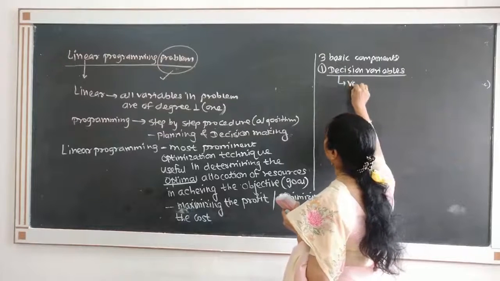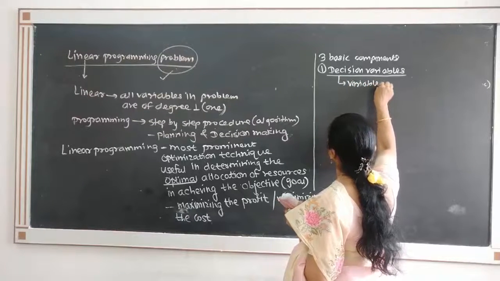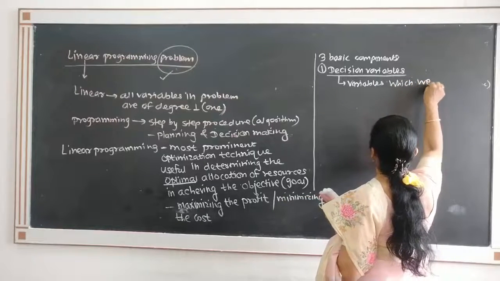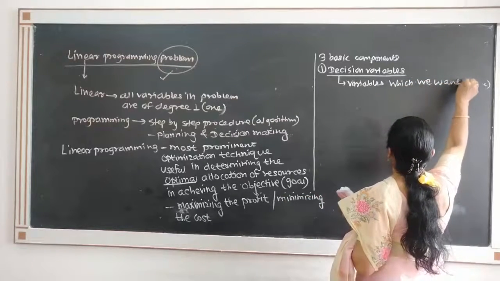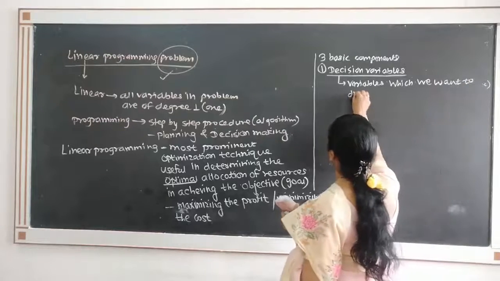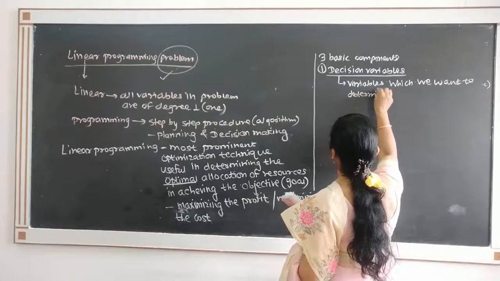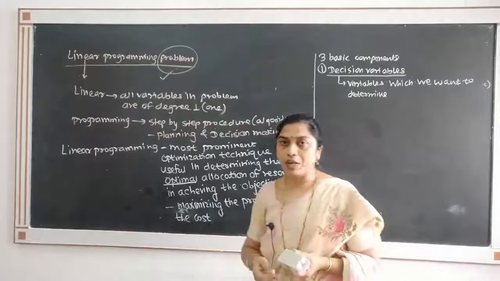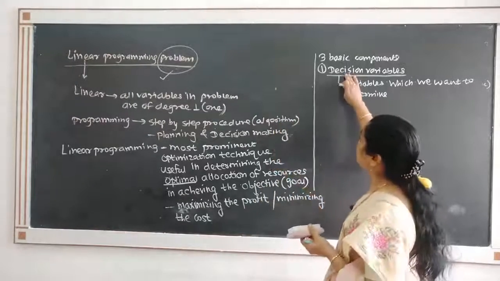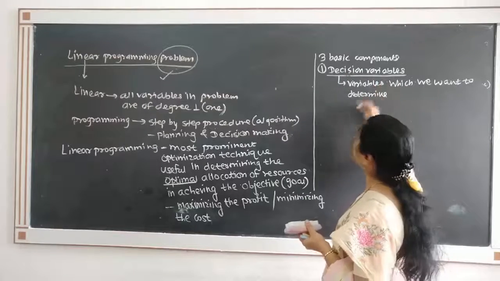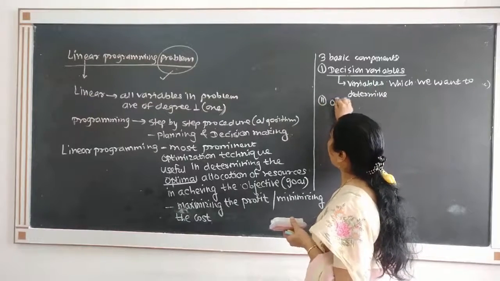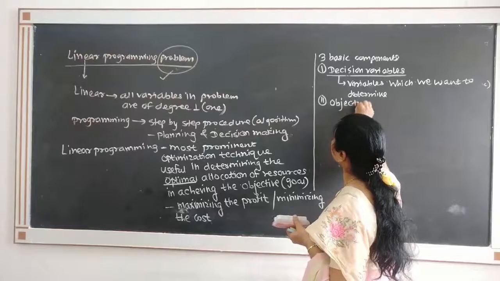Decision variables are the variables which we want to determine, or we want to find the values of the variables. So these are decision variables. So these are the variables which we want to determine. The second one is nothing but objective function.